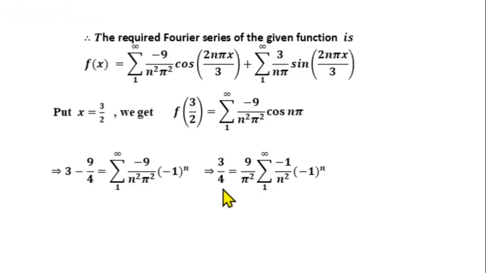Left side will be 12 minus 9 by 4, that is 3 by 4. And right side, we can take 9 by pi square outside the summation, and then we expand the summation in the right hand side. We take n equal to 1, 2, 3. So in the next step, we will get 1 by 1 square minus 1 by 2 square plus 1 by 3 square minus 1 by 4 square plus etc. equal to pi square by 12, which is the required series, the series given in the second part of the question.